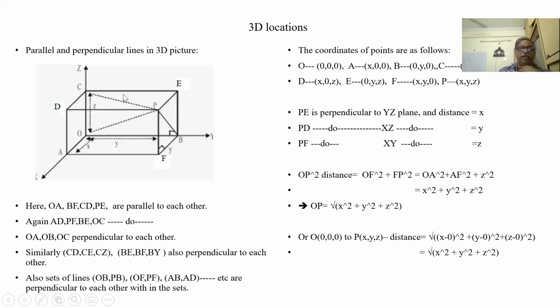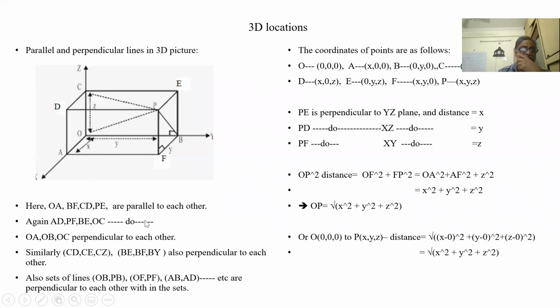Let us see what are the parallel lines and perpendicular lines in this cuboid system. We know DP, CE, AE, AF, OB, OA, these are all parallel lines. BF, PE, and CD, they are all parallel lines. Again, the second set of parallel lines: AD, FP, BE and OC. They are also parallel lines.